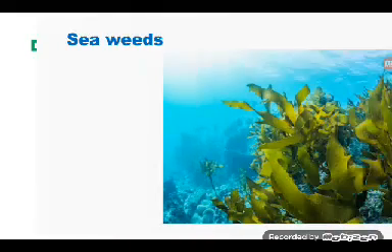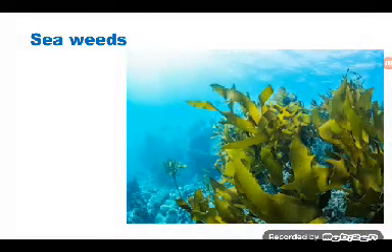Then there are some plants which grow only in sea water. These are seaweeds. Okay. These plants are known as seaweeds because they grow in sea water, and you can't see these plants on the surface of the water. You have to go deep under the sea, to the seabed, and when you go down deep in the sea, you can see these plants, and these are seaweeds.